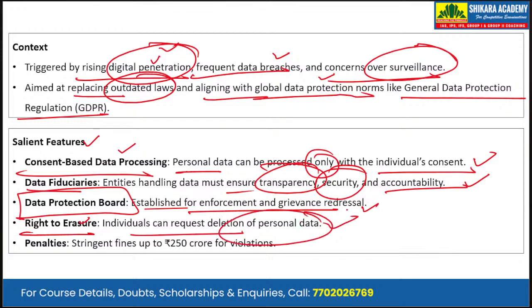Suppose a digital entity has got access to user data, or the individual initially provided consent in order to process their personal data. The individual also holds the right to request the entity handling their data to erase their personal data. Then there are stringent penalties, with fines up to rupees 250 crore for violations.